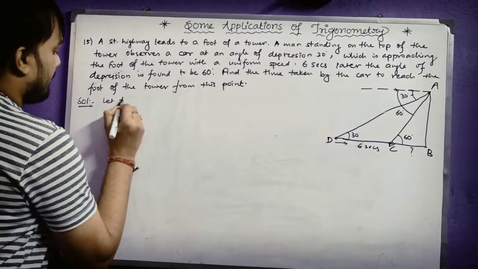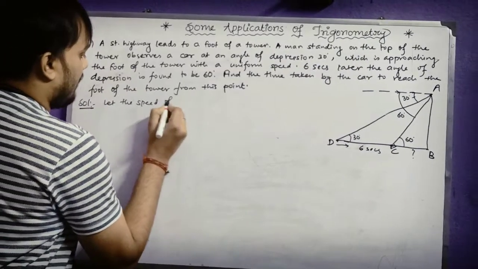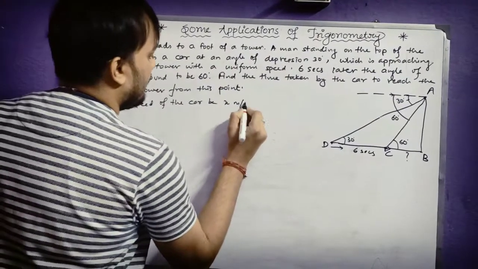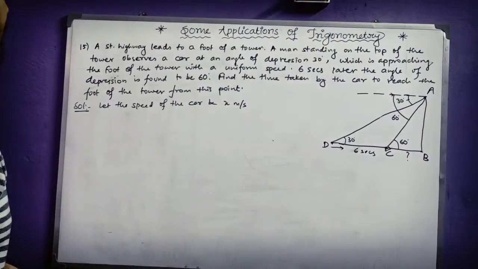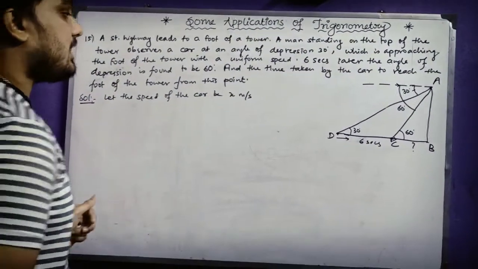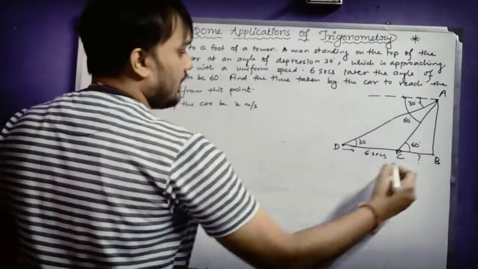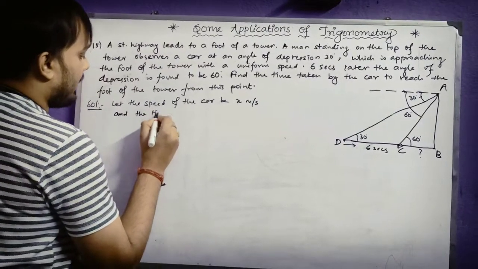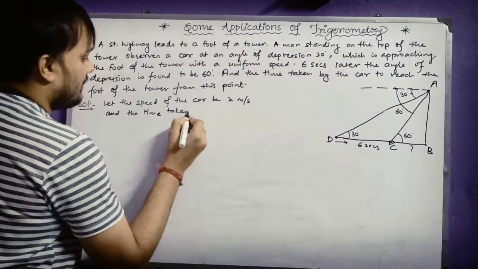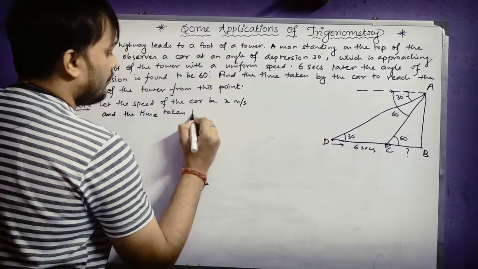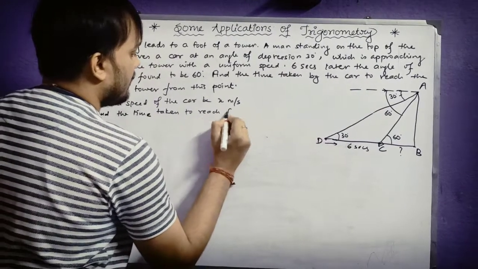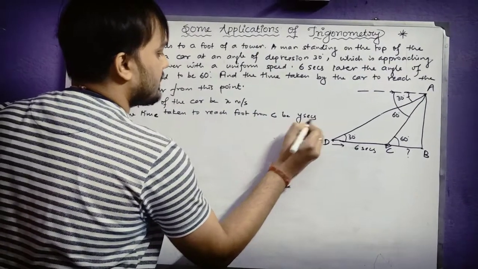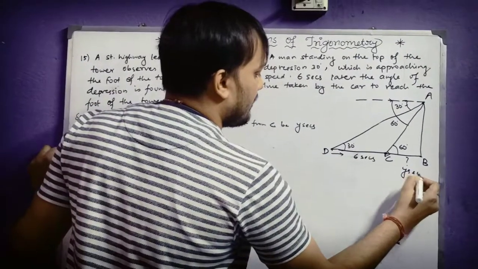So now we can assume it. Let the speed of the car be x meter per second. We will take it in meter per second. So we have taken the speed of the car as x meter per second, and the time taken to reach the foot from C, B, y seconds. So we have taken this time as y seconds.